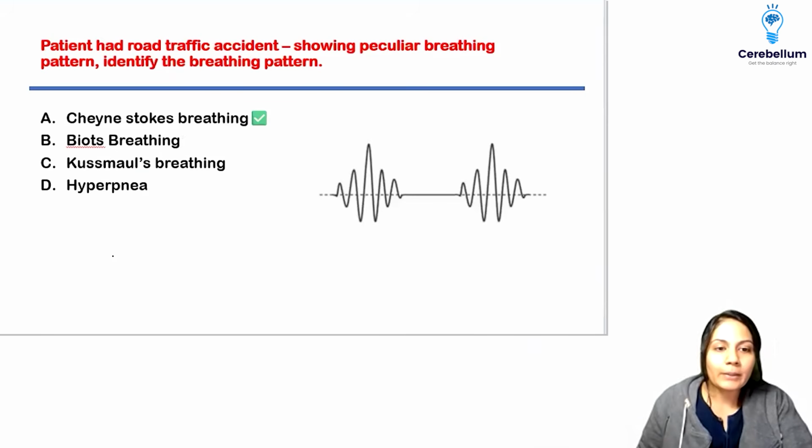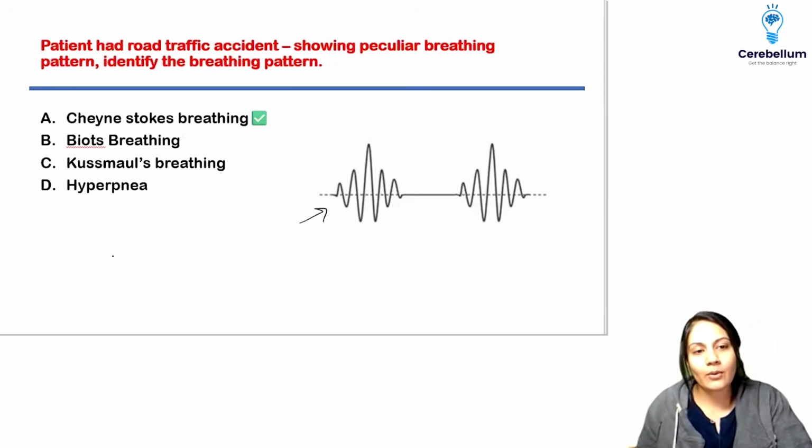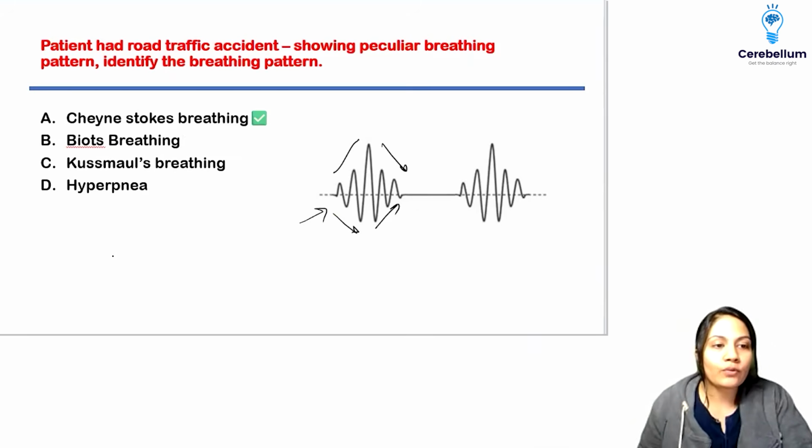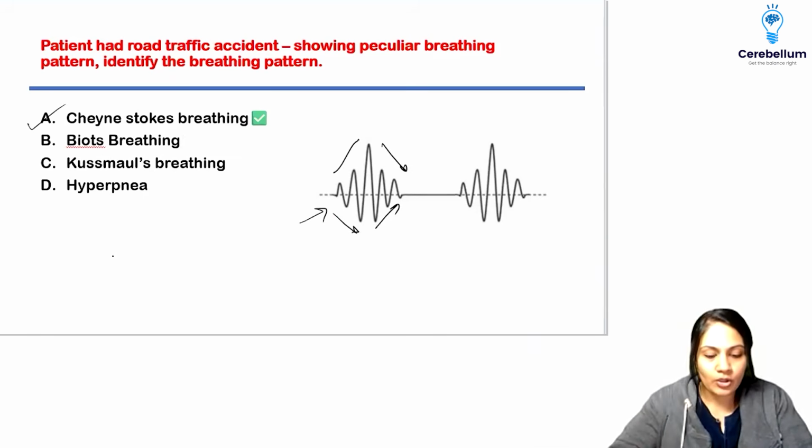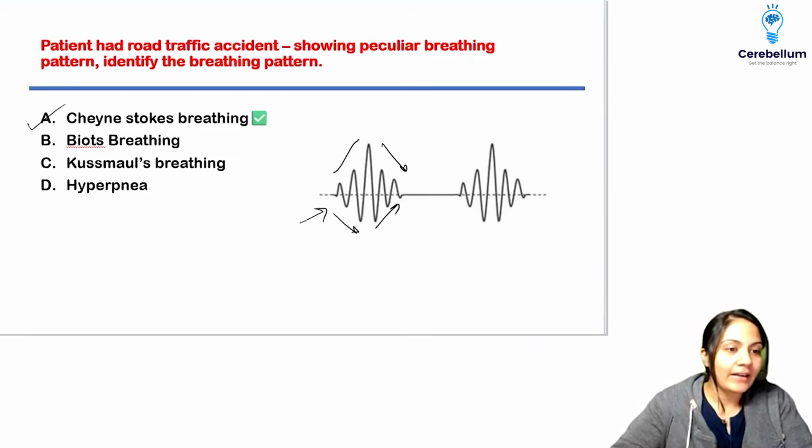Next question, a typical pattern. We have done this a thousand times, and it came in the marathon also. A crescendo-decrescendo pattern, or a chain of diamonds, is shown here. I told you a chain of diamonds is shown, then it is Cheyne-Stokes breathing. That is going to be there. I hope that was correct.